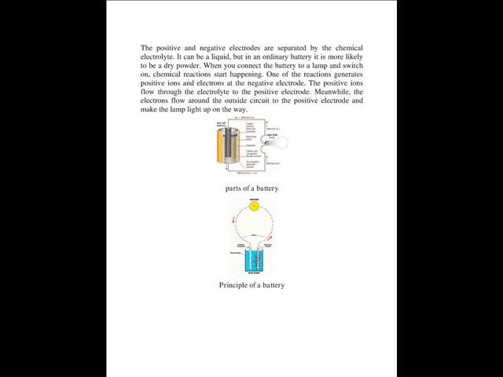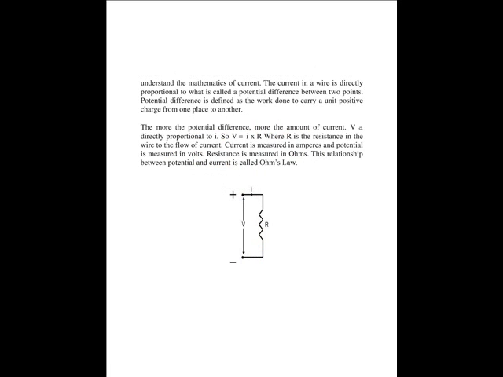The current in a wire is directly proportional to what is called a potential difference between 2 points. Now, potential difference, what is it? It is defined as a work done, the force into distance. The work done to carry a unit positive charge from one place to another. The more the potential difference, more the amount of current.